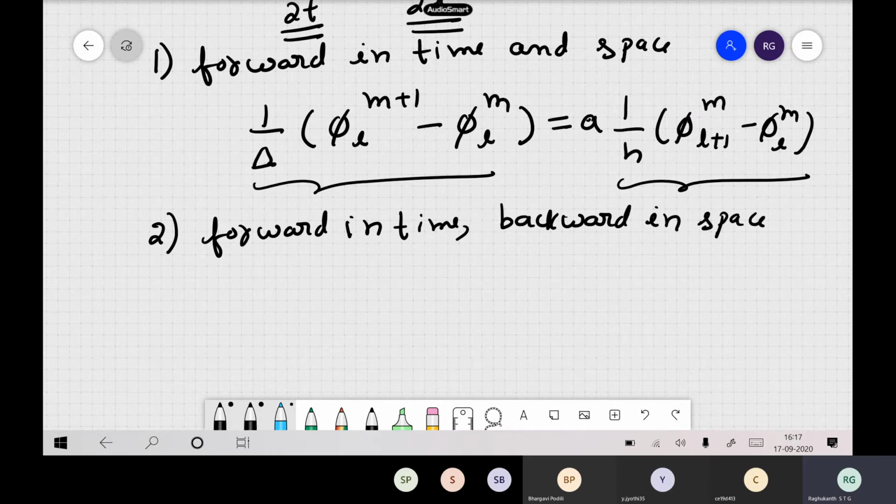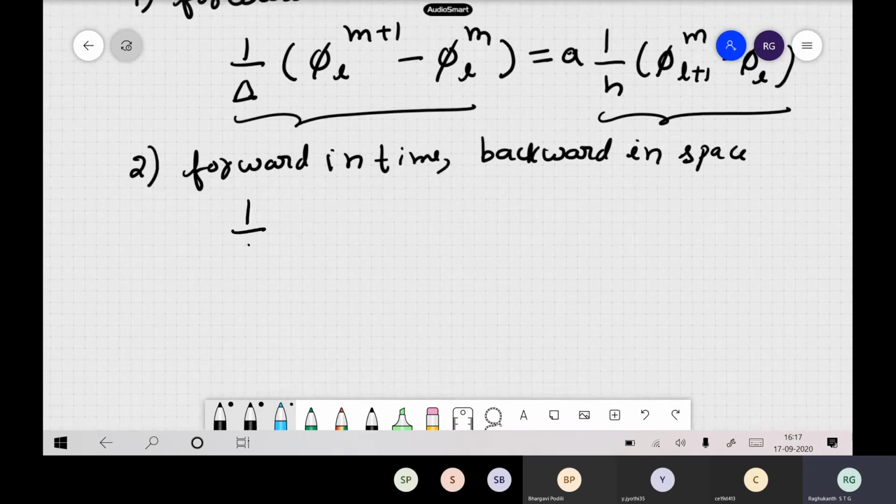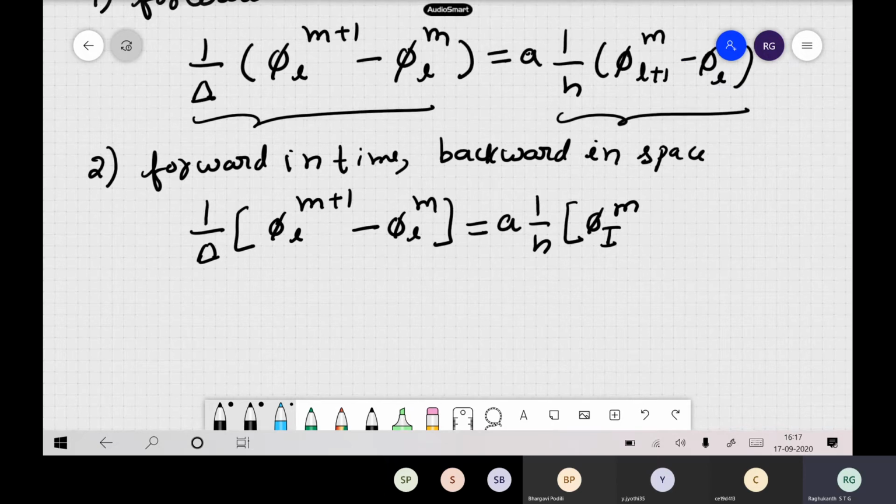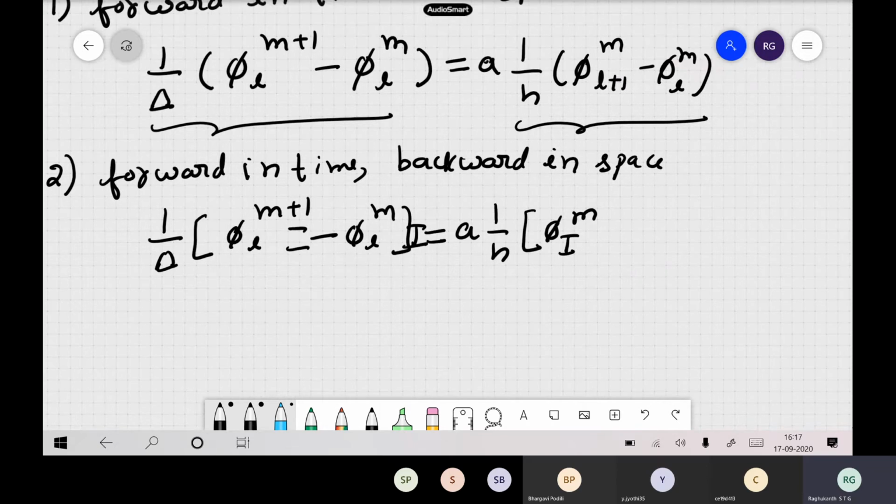So the equation will be like this. 1 by delta, so phi L m plus 1 minus phi L of m, this will be A into 1 by H. So phi I m, phi I itself. I think I made a mistake there. Notation was I. So phi I minus phi m I minus 1. So you can see here, so now.